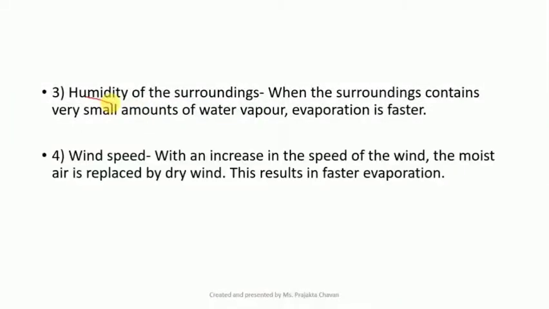The next factor we will talk about is the wind speed. Now students, when wet clothes are spread, suppose this is a rope onto which there is a wet cloth that is spread. So the air which is present around this wet cloth becomes saturated with water vapor that comes out from this wet cloth. Isn't it? Because of which the evaporation rate becomes slower.